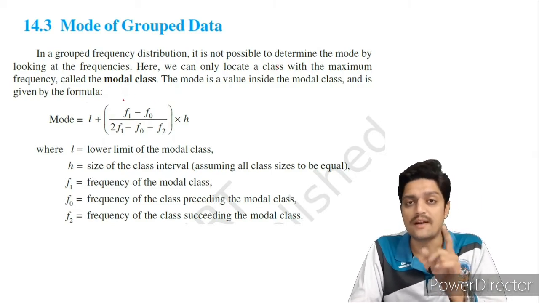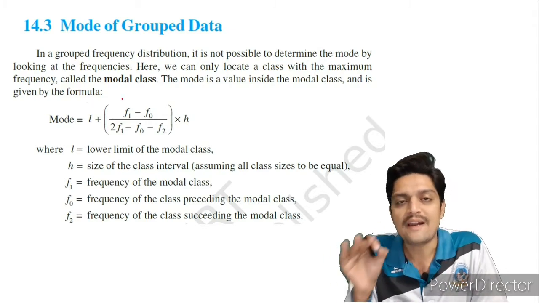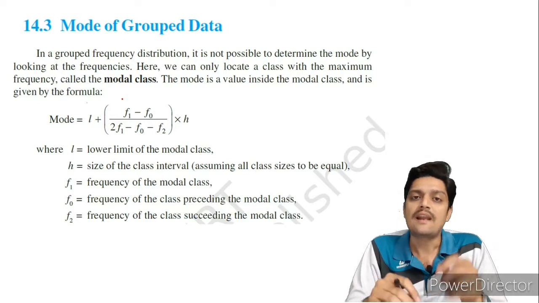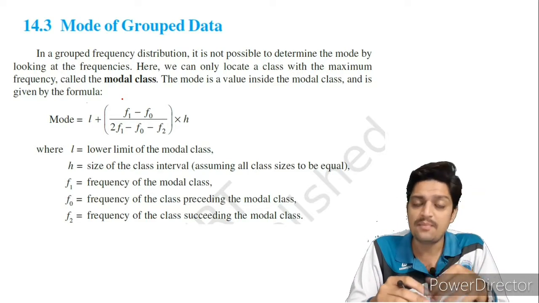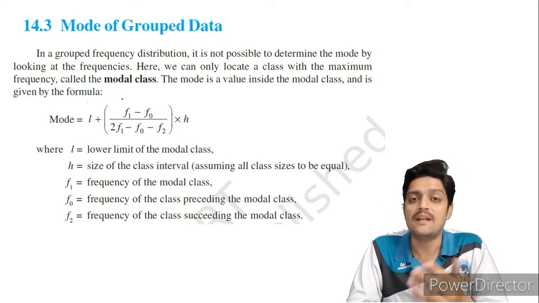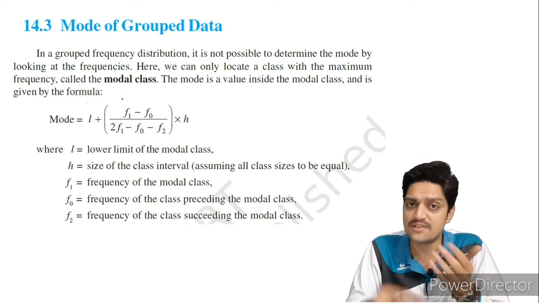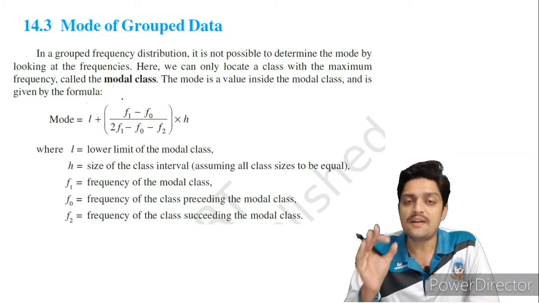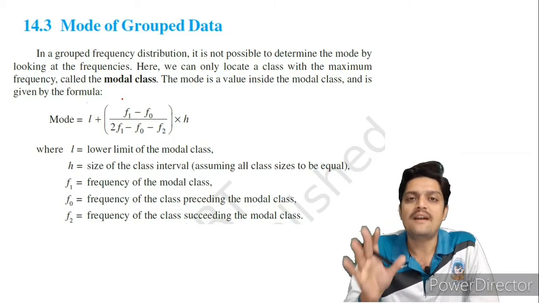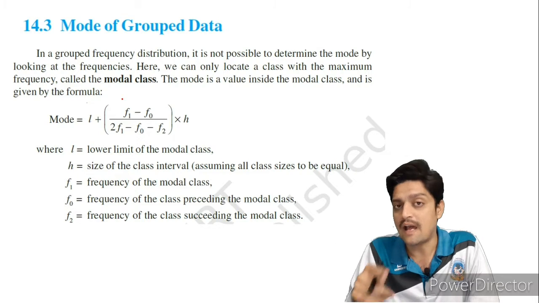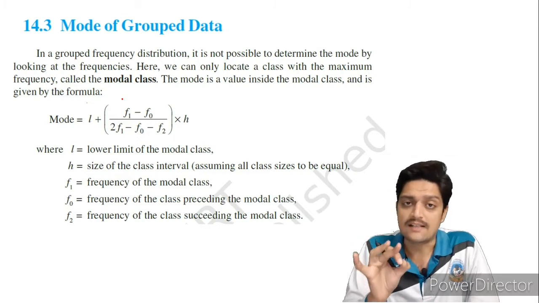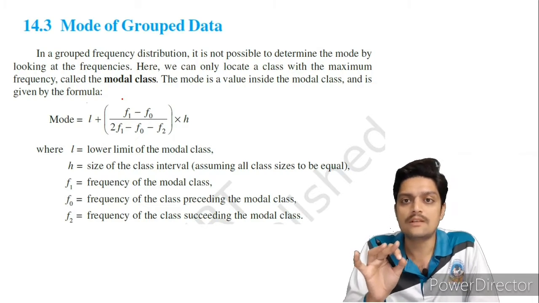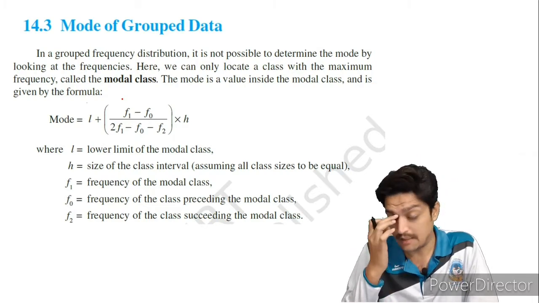Yes, here you cannot find the mode, but you can find the model class. Model class means the class which is repeated the maximum number of times. For example, I said 15 to 20: if that class interval is repeated the maximum number of times, for example 20 times, then that is your model class. That is your model class, not your mode. You have to remember that.